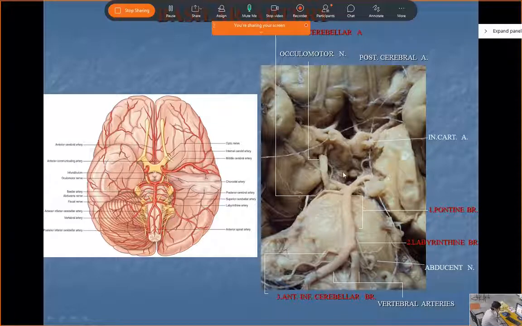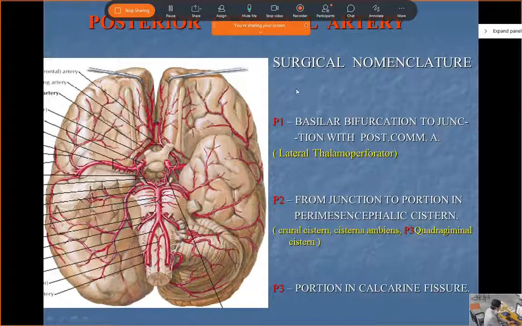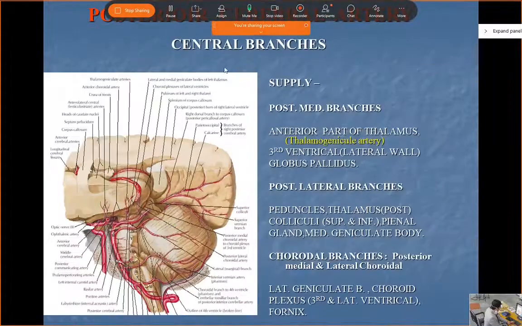These are the branches of the basilar artery. Okay. Now coming up to the posterior cerebrals. See, these are the posterior cerebrals. This over here, this is the posterior cerebral. Again, you can divide in P1, P2, P3. We won't go into the details of these arteries. We'll just see the central branches. Just remember, see, this is the posterior cerebral.